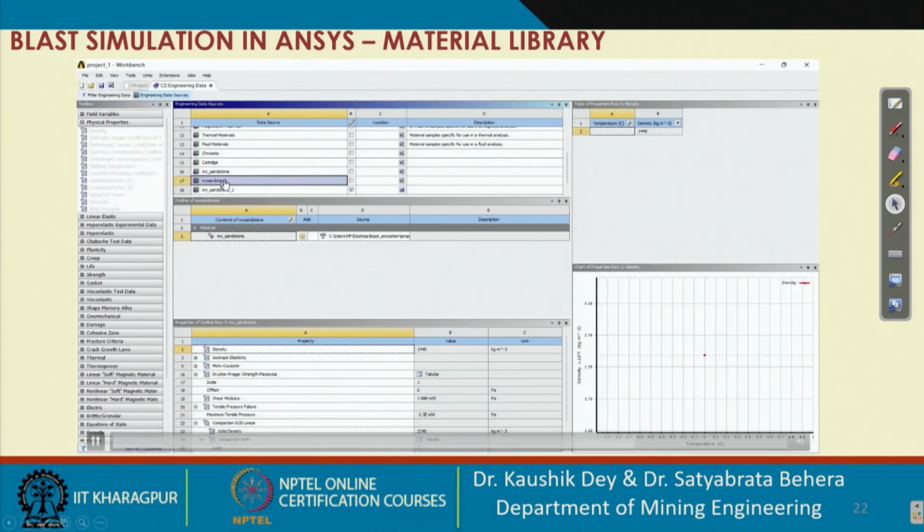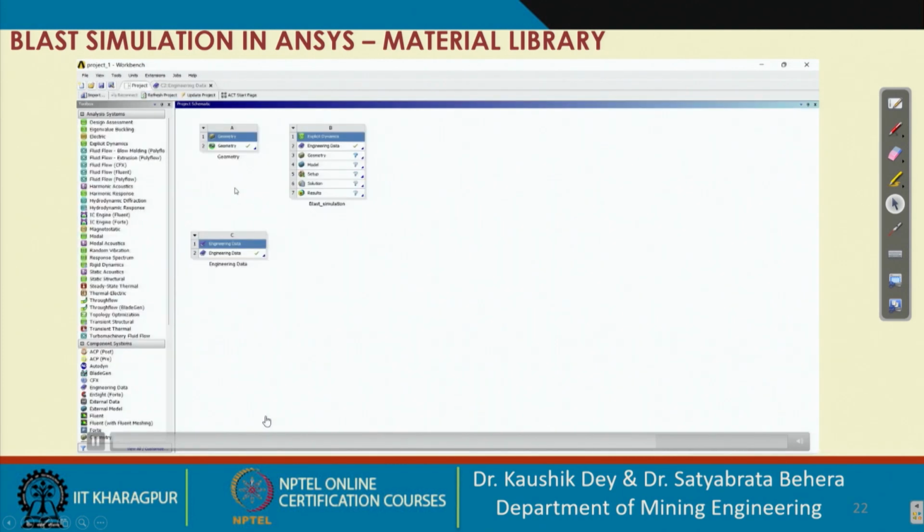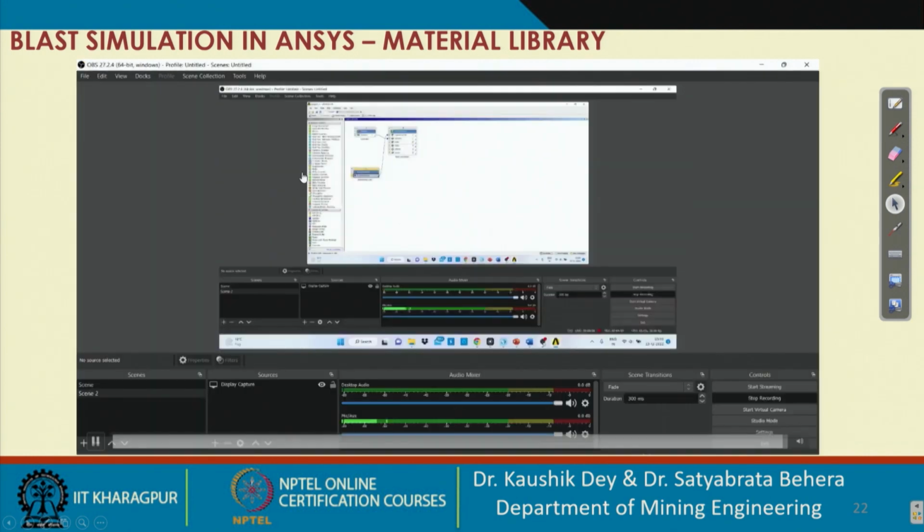I have already taken all the material properties of the mine sandstone, and here I have taken all the material properties for the analysis. Now this is one section that is called the explicit dynamic section, A is the geometry section and C is the engineering data section. You can easily drag that and connect that system to the explicit dynamic system. Now in the explicit dynamic section, the engineering data as well as the geometries are loaded.